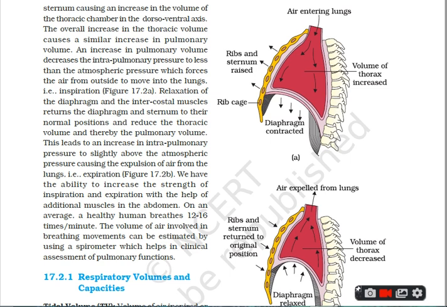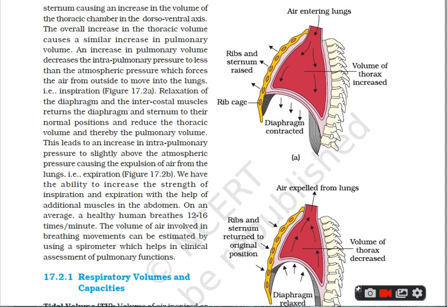This leads to an increase in intrapulmonary pressure slightly above the atmospheric pressure, and thereby helps in expelling the foul air from the lungs. This way I end with the expiration as well as the inspiration.